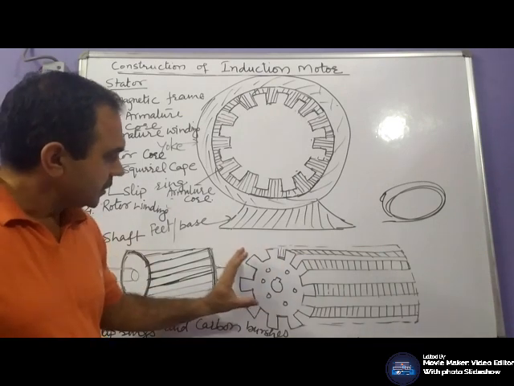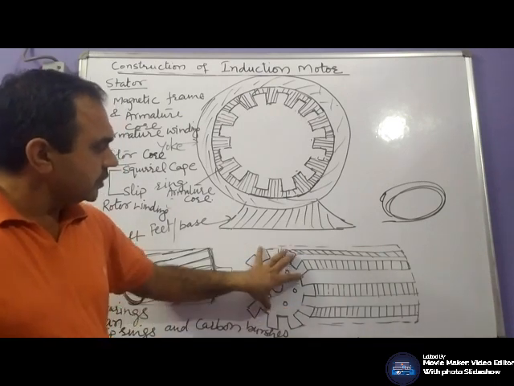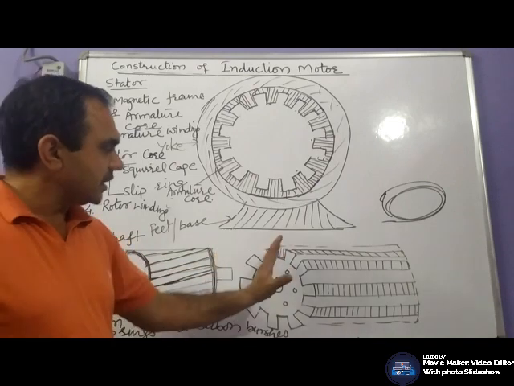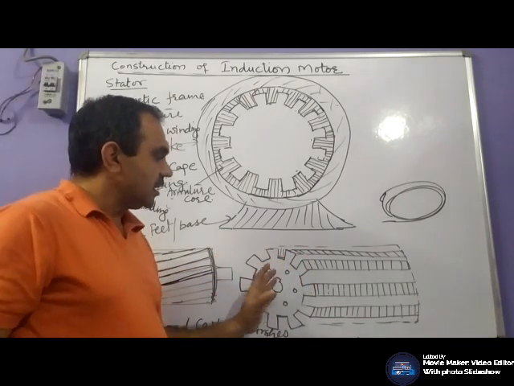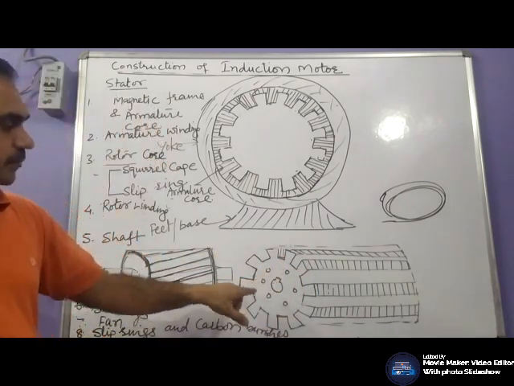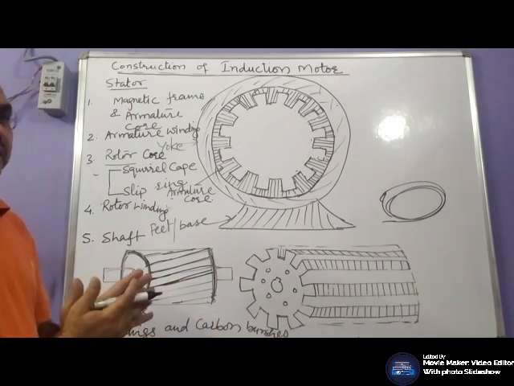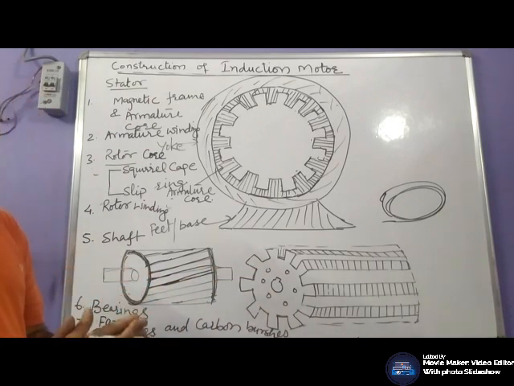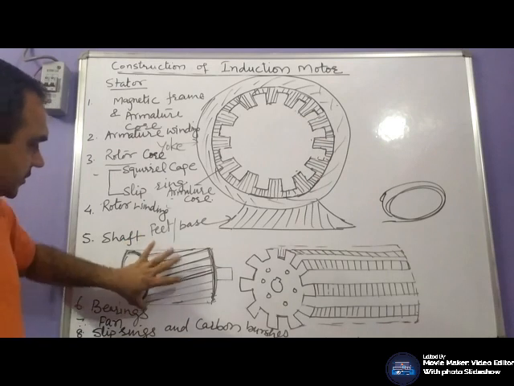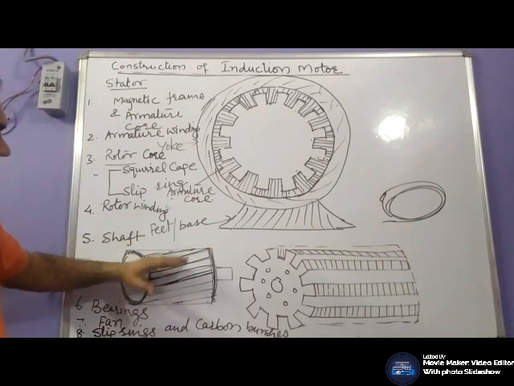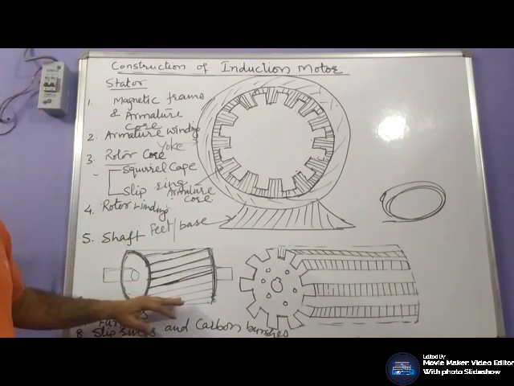And this rotor core is also made up of laminations, riveted through a hydraulic press, and is generally of cylindrical shape.